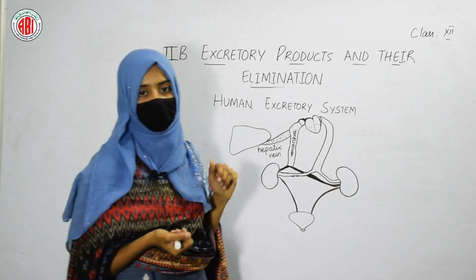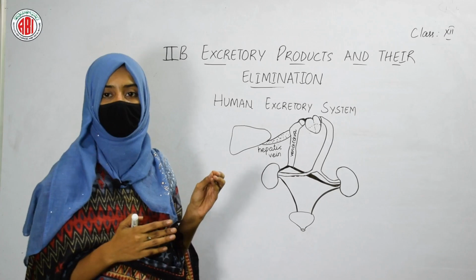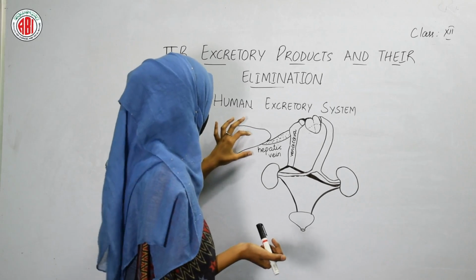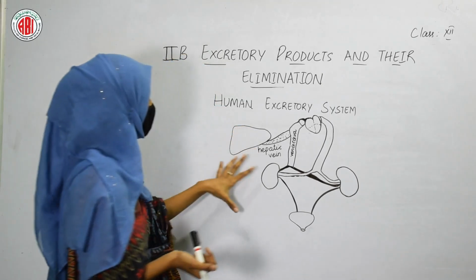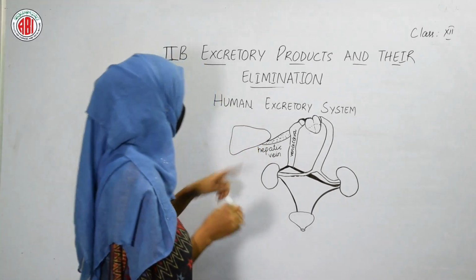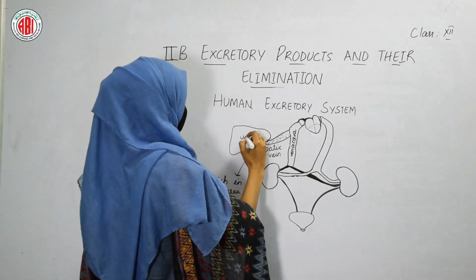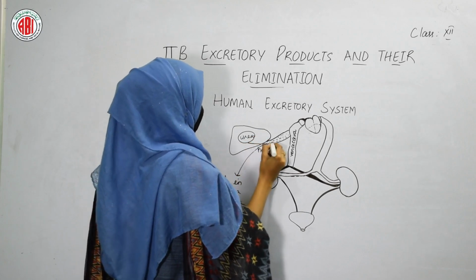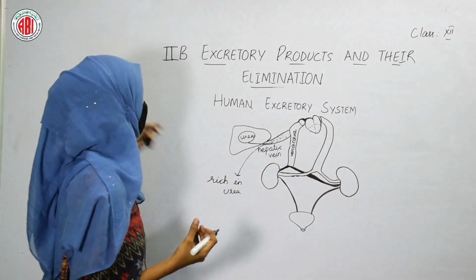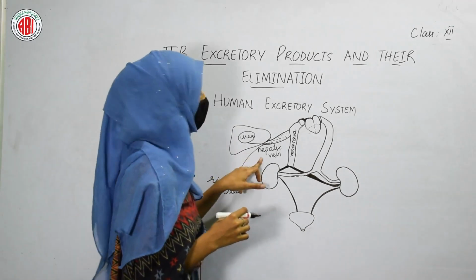Just before, we have seen that inside the liver, the urea cycle happens, and the formation of urea takes place in the liver. So, one vein arises from the liver, and through this vein, the blood is taken to the vena cava. The blood coming from the hepatic vein is rich in urea. Here the urea formation takes place. So, when the blood from the liver enters the hepatic vein, that is the region where urea is present in the highest amount. The highest amount of urea is found in the hepatic vein.